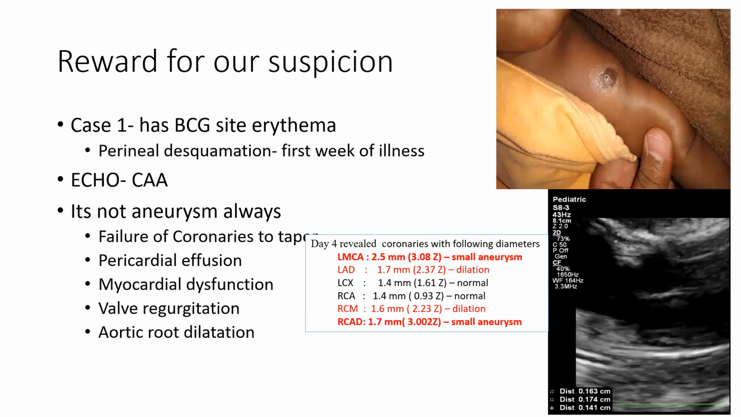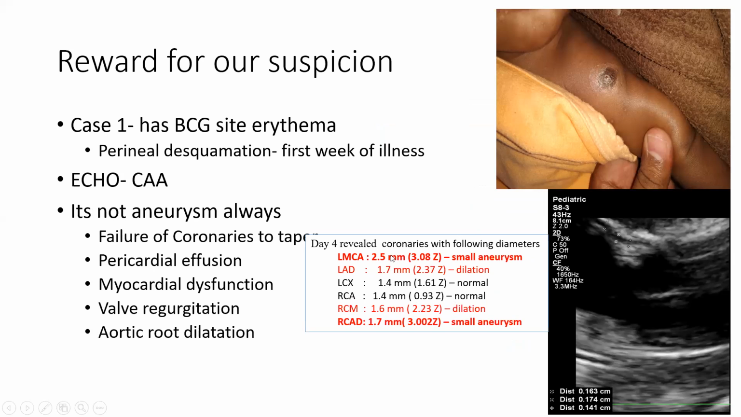So what happened to our cases? Our case number 1 was having that intestinal obstruction-like feature. When we looked closely, we found that the patient was having BCG site erythema. This picture is the heel BCG site, where we only have hyperpigmentation. On close look, we found this patient was having erythema. So from there we started thinking, okay, why not Kawasaki disease?